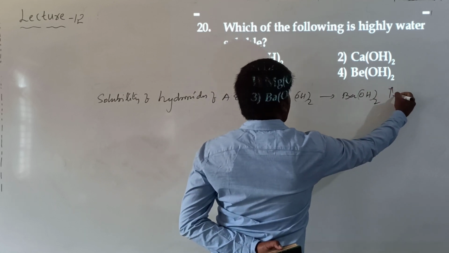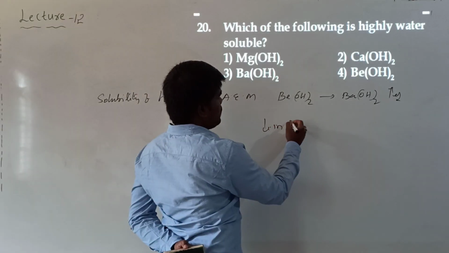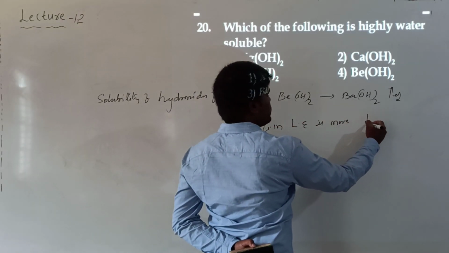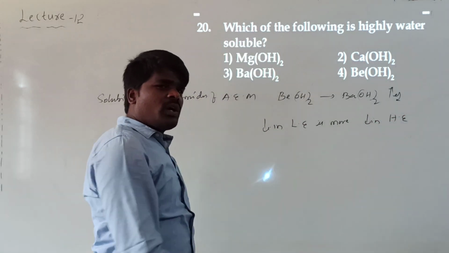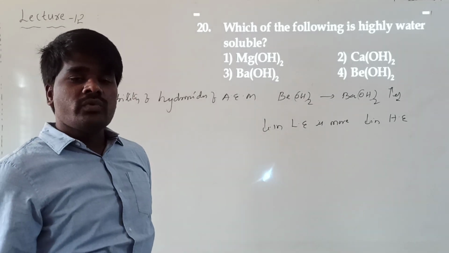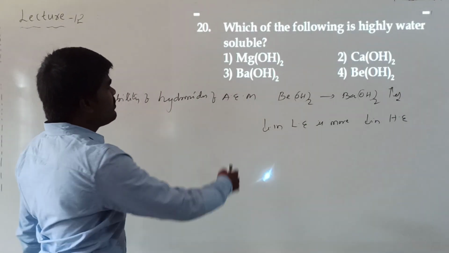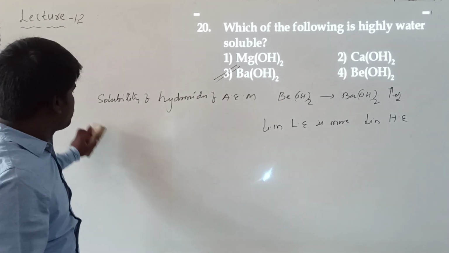The reason is the same. Decreasing lattice energy is more when compared with decreasing hydration energy. Down the group, hydration energy decreases less and lattice energy decreases more, so solubility increases. So which of the following is highly soluble? Barium hydroxide is highly soluble. The reason is understood.